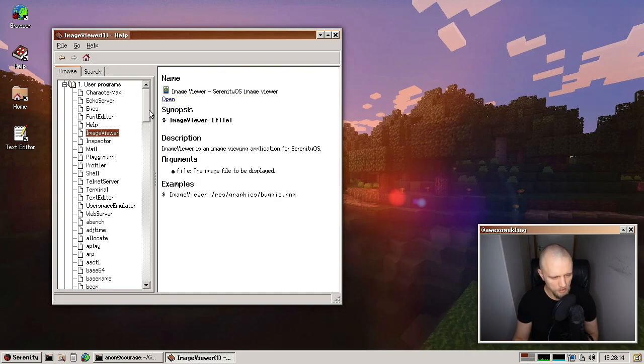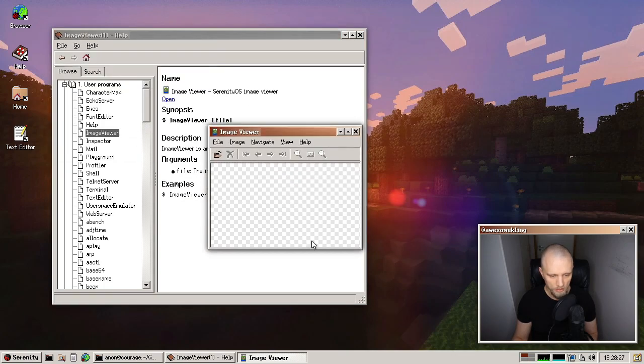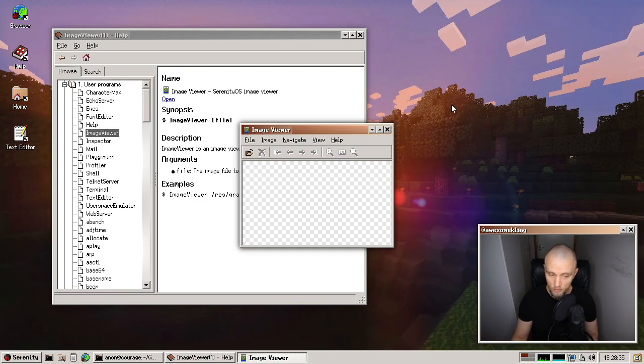Let's see. And for some things, not all apparently, but some things, we now have open links here, which allow you to open an application directly from the help. So if you want to open Image Viewer, you can click here and it just pops up the application that you're reading about. So that's a nice little integration feature added by Linus. So thank you very much, Linus, for that.